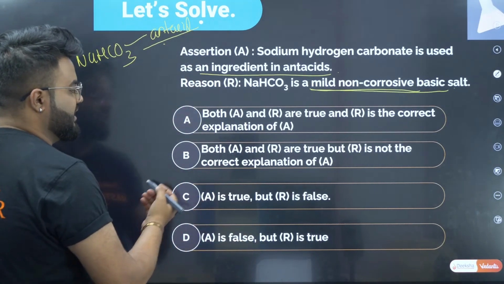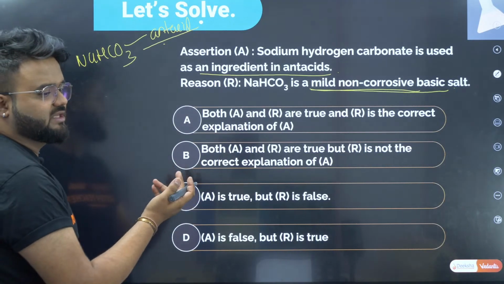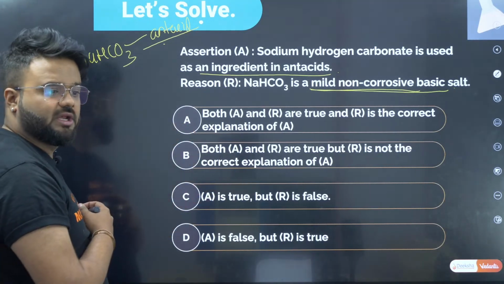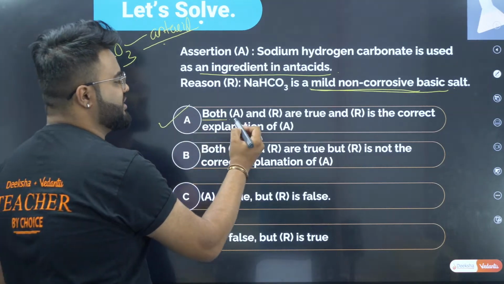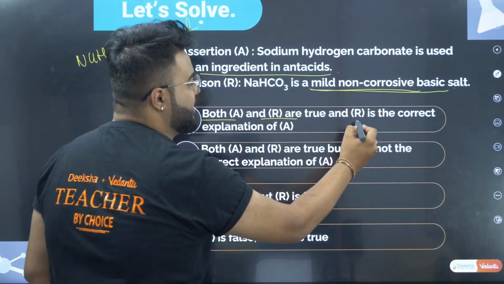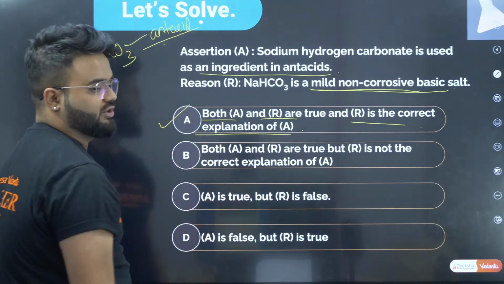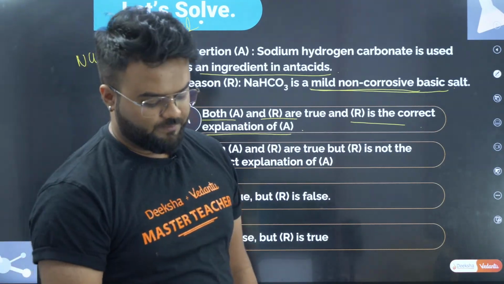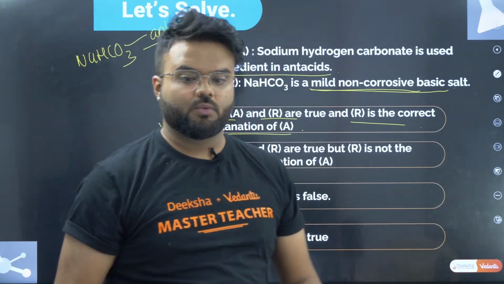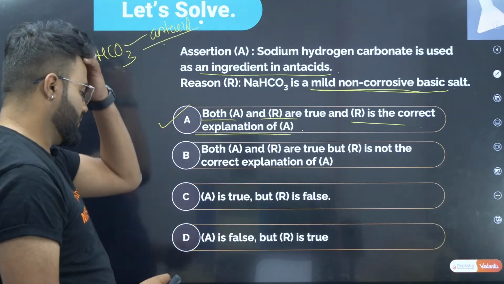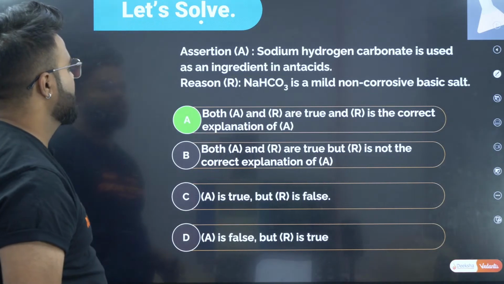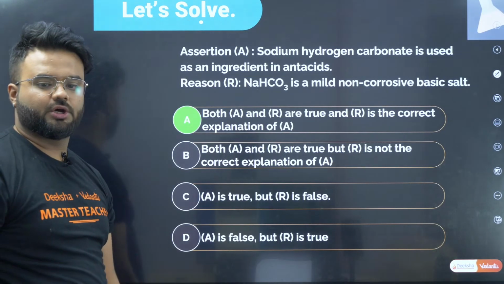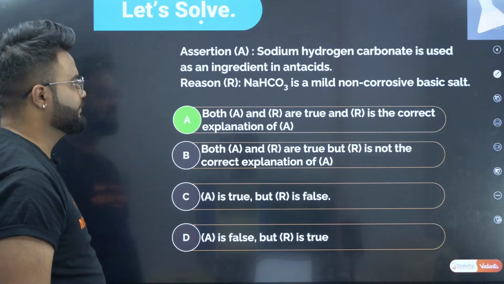Therefore, option A is your correct answer. That is, both assertion and reason are true, and B is the correct explanation of A. Clear, guys? Clear? Very good. That is option A is your correct answer.